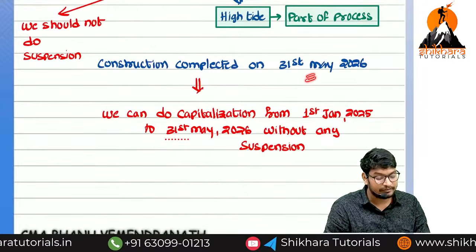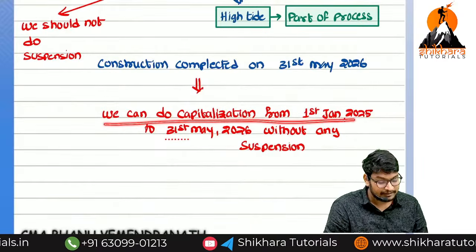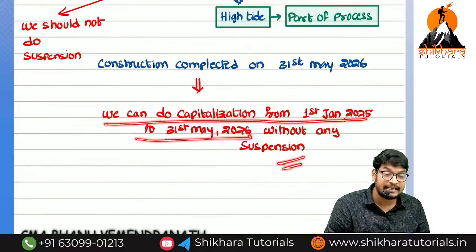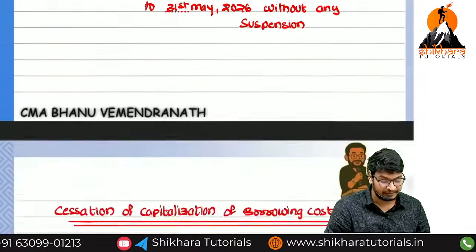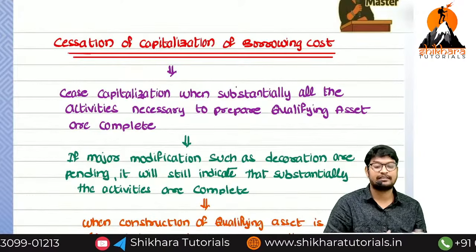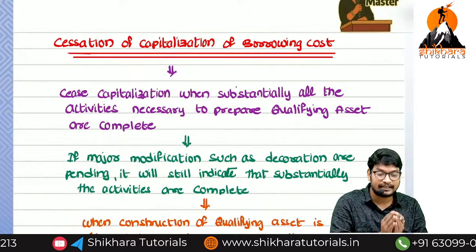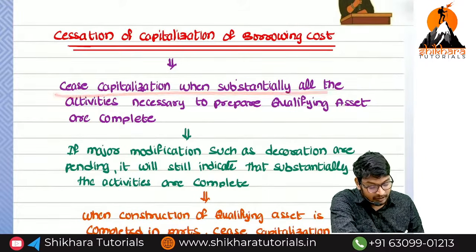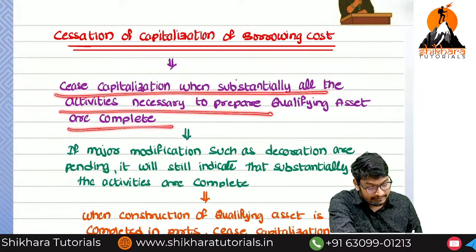So construction completed on which date? 31st May 2026. So we can do the capitalization from 1st January 2025 to 31st May 2026 without any suspension. So the second example is very important. And next one, cessation. What is the meaning of cessation? Completely we have to stop the capitalization. So it ceases capitalization when substantially all the activities necessary to prepare the qualifying asset are complete.